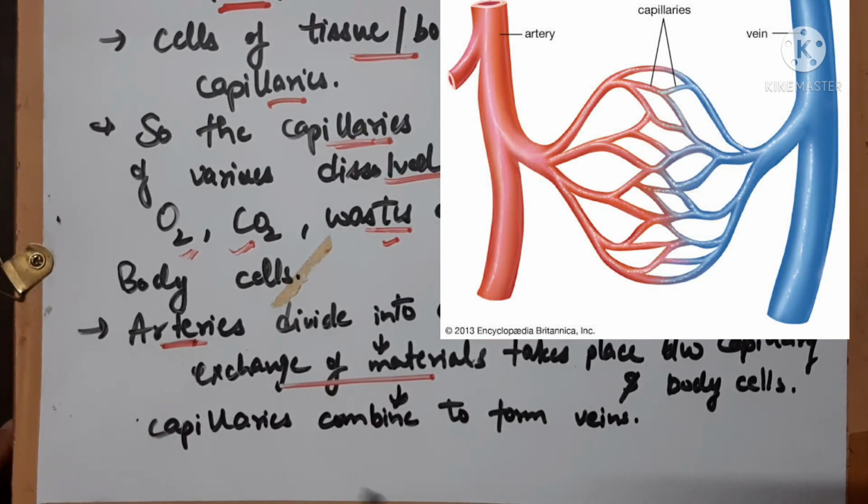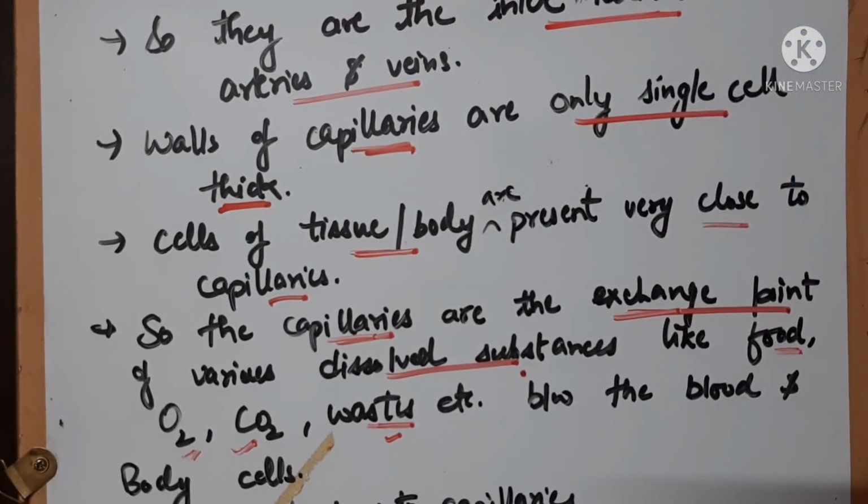Okay, then these capillaries combine to form the veins, or you can say that the other end of the capillaries combines to form the veins, and that vein will now carry the deoxy blood from the tissues or the body cells to the heart. So this was all about the capillaries.